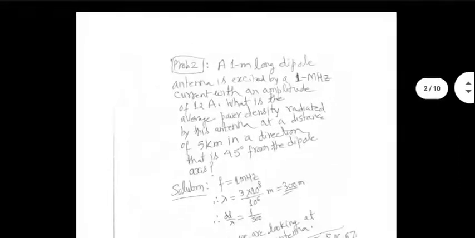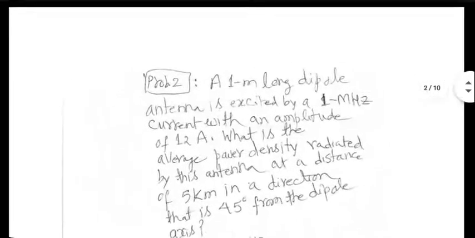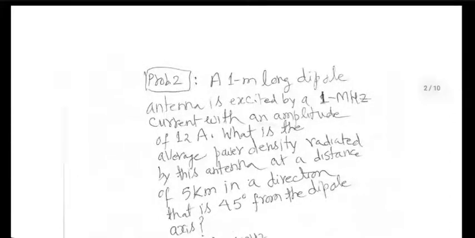Now, problem 2. A 1 meter long dipole antenna is excited by a 1 megahertz current. Now we don't have a DC, so it will definitely produce radiation. A 1 megahertz current with an amplitude of 12 ampere.